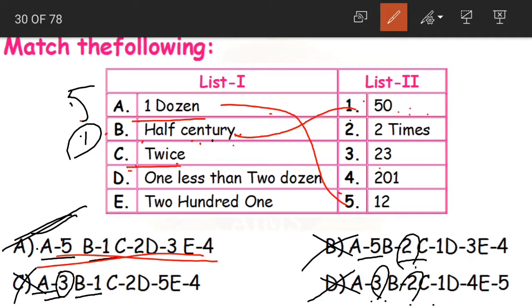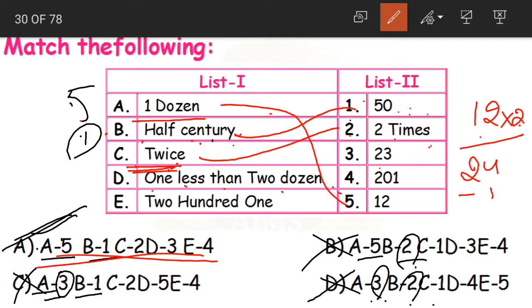Option C, twice. Yes, number C, twice. Twice means what? 2 times. So that is number 2, 2 times. Now 1 less than 2 dozen. Now what did we learn, children? Dozen means 12. 1 less than 2 dozen. So 2 dozens becomes what? 12 twos are 24. 1 less than it becomes 23.